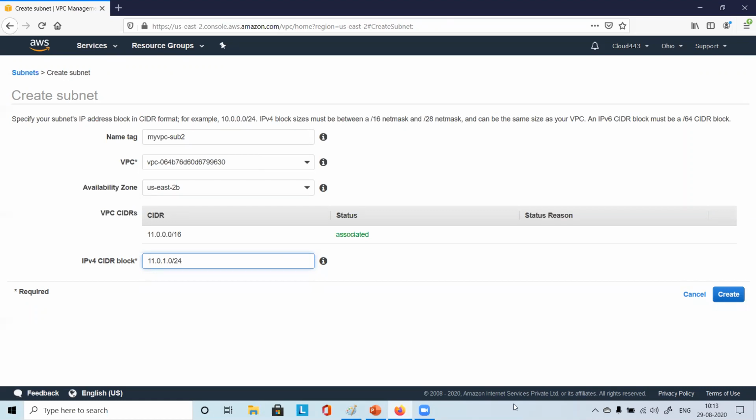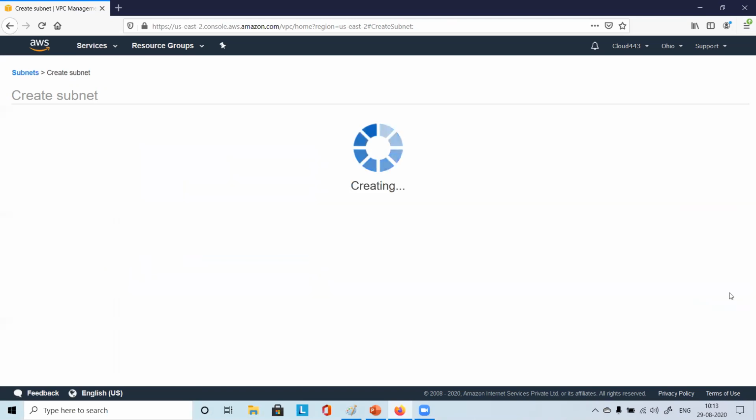So 11.0. This time see the third octet. This is 1. Okay, this third one is 1 here. Now the fourth one is 0/24. Now just click on create.